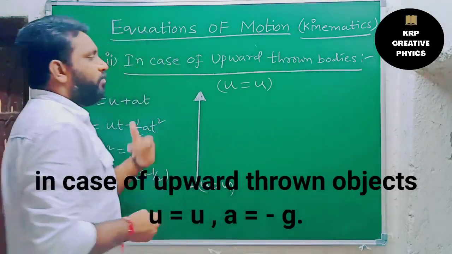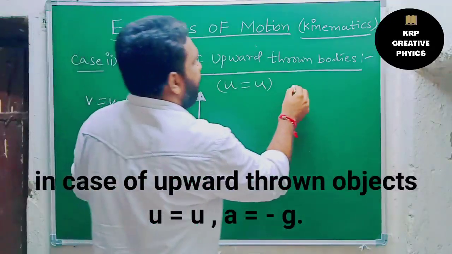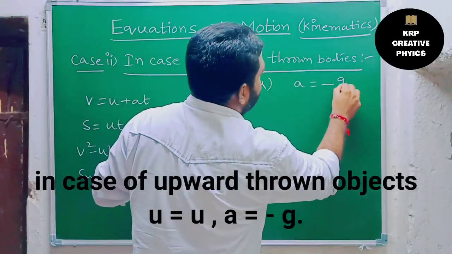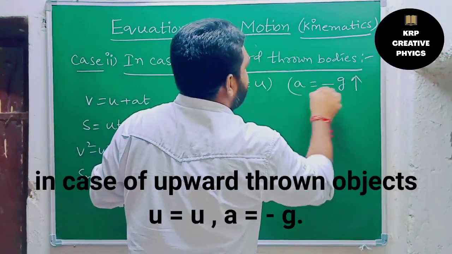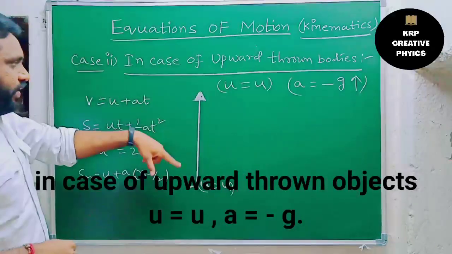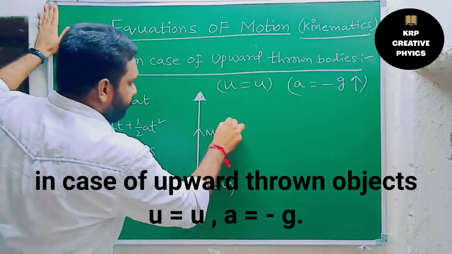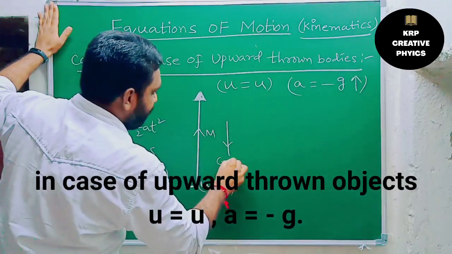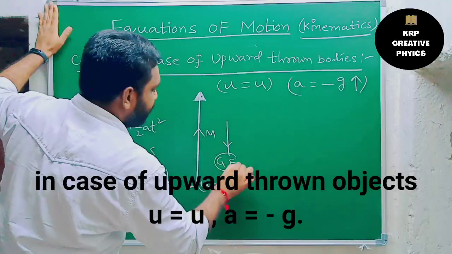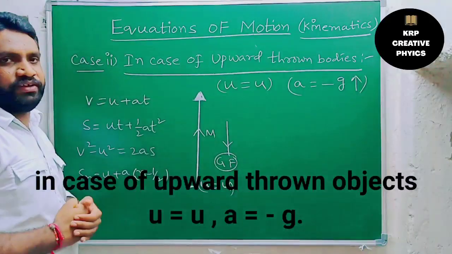And what about the a value here? A becomes minus g. Why? Because just try to observe here. The direction of the motion of the object is upward, but the gravitational force is in the downward direction. Gravitational force is always directed towards the earth, towards the ground.